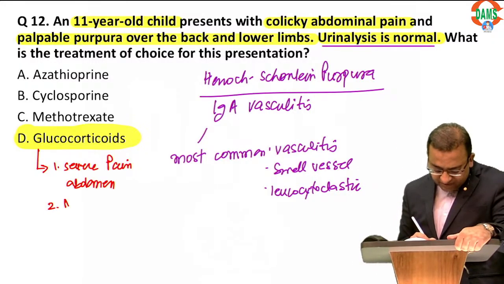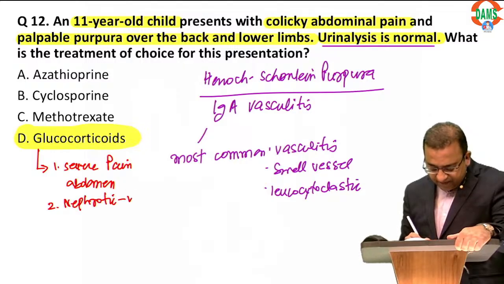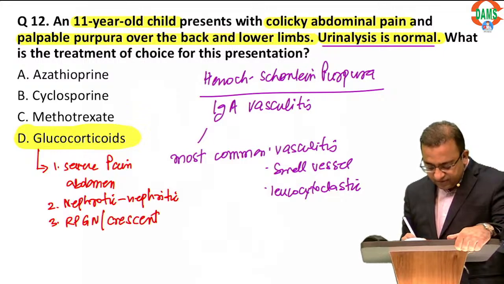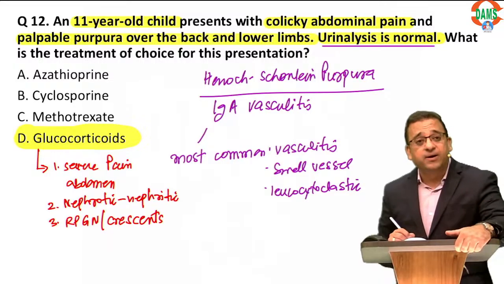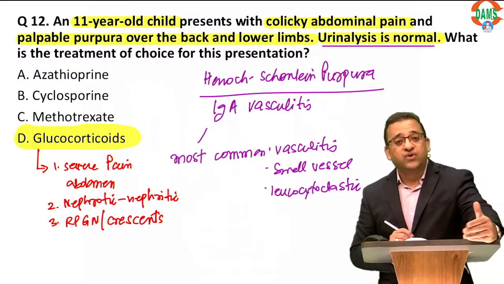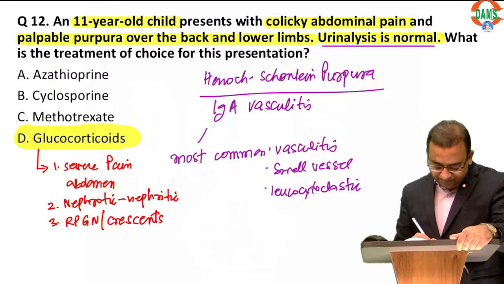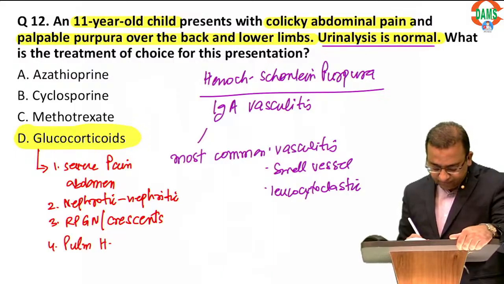Of course, if there is a nephritic presentation, we give prednisolone. If there is a rapidly progressive glomerulonephritis, or we say crescents, we give IV steroids. If someone has rapidly progressive kidney failure, we give IV steroids. Then we also give steroids in pulmonary hemorrhage.